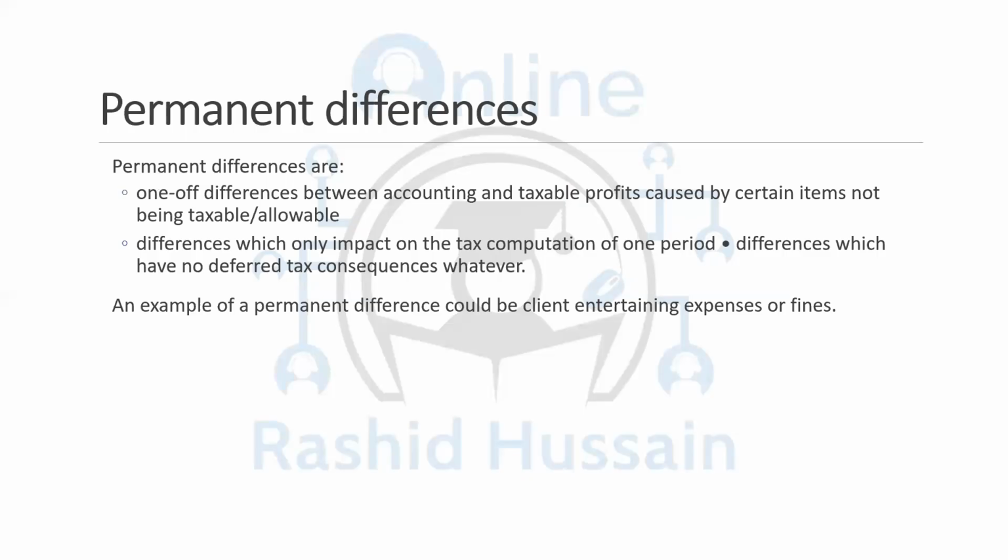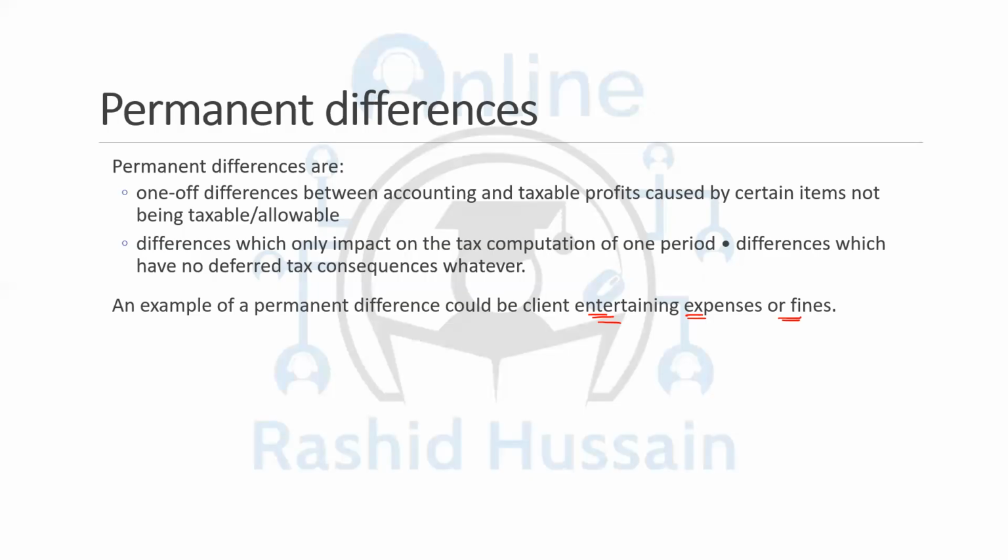For example, if you have studied your F6 paper, you know that. The example of that is the client entertainment expenses and the fines. You may record that thing as an expense with your financial statement, but the tax authority does not accept that thing as the allowable expense.